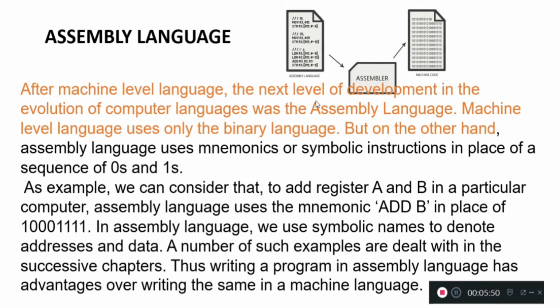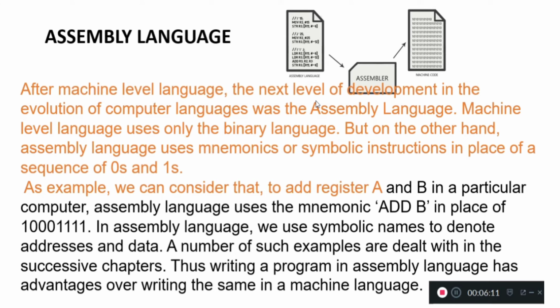In assembly language, we use symbolic names to denote addresses and data. A number of such examples are dealt with in the successive chapters. Thus, writing a program in assembly language has advantages over writing the same in a machine language.